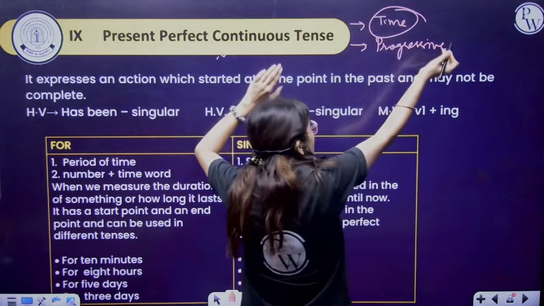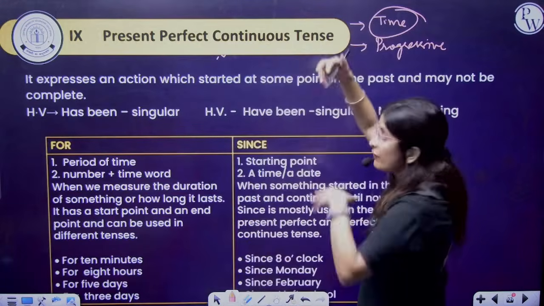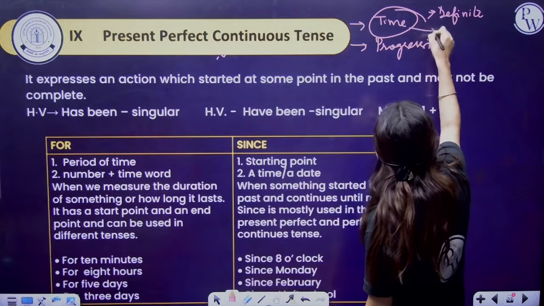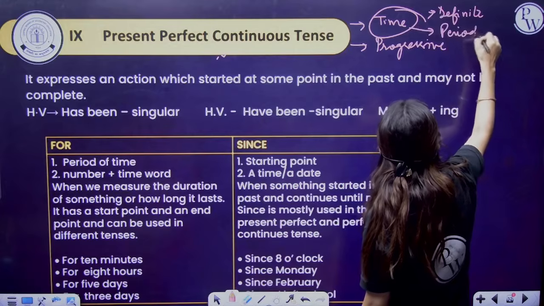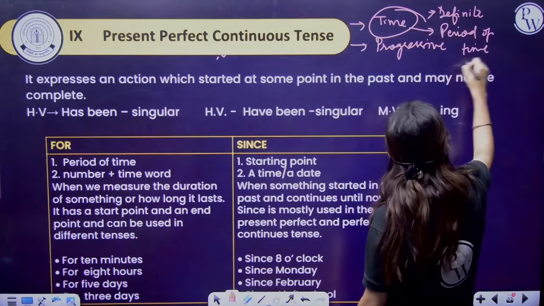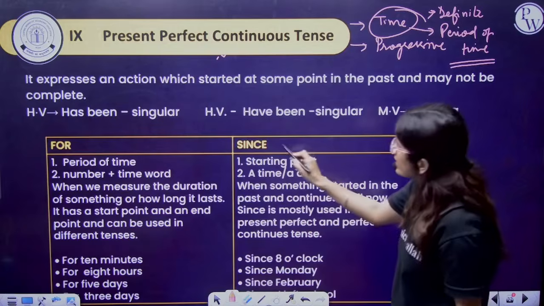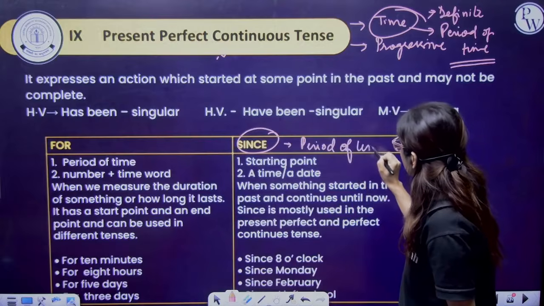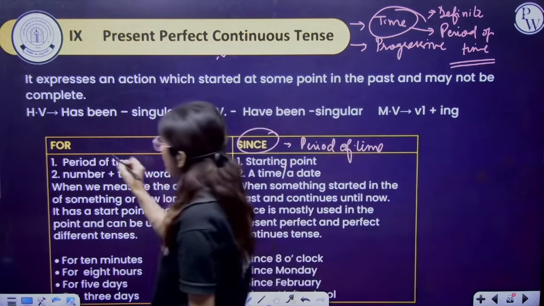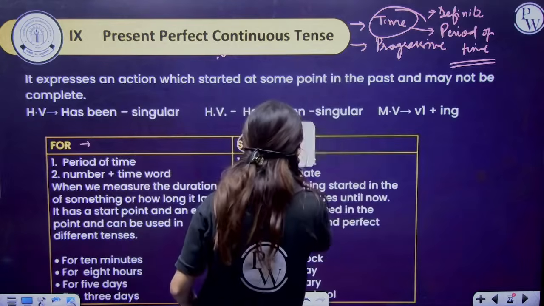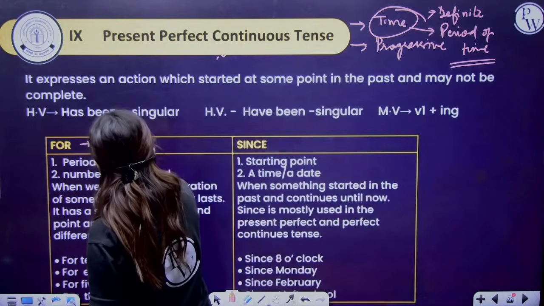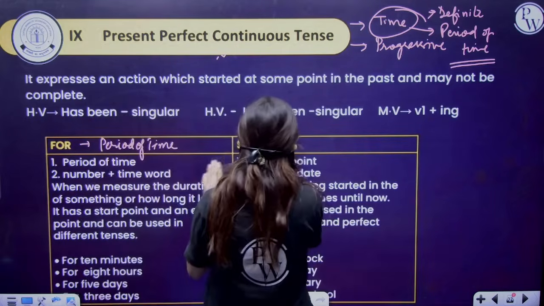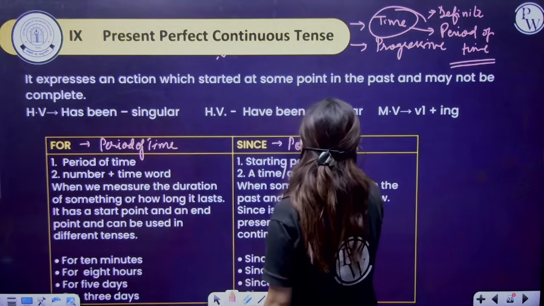How this time? Time, like it is present, past, or future. But if I am talking about time, it can be the definite time, or this can be the period of time. Fine. For that, we have to use since or for. For is used for period of time. Since is used for point of time.